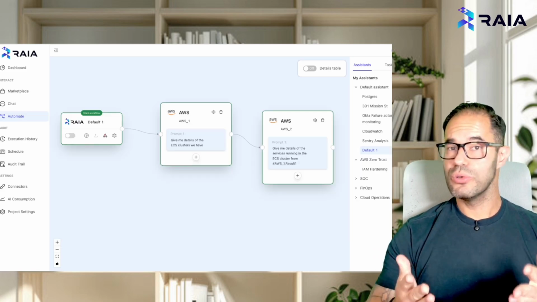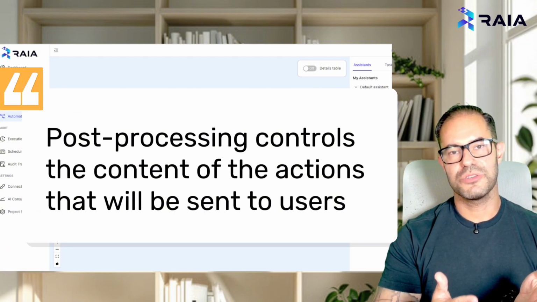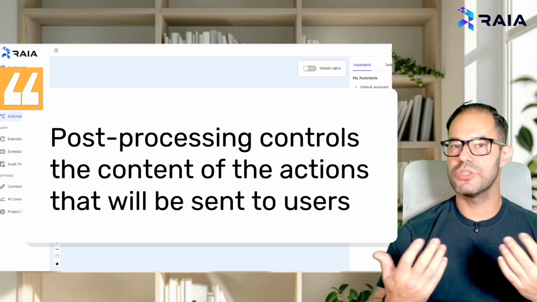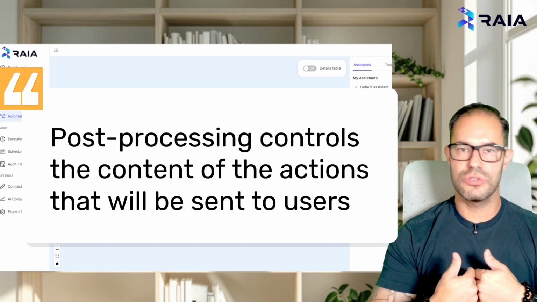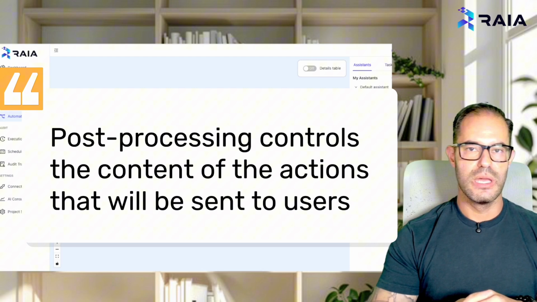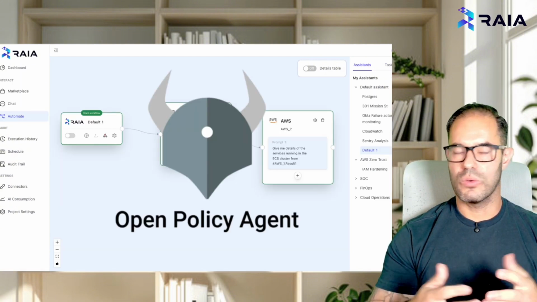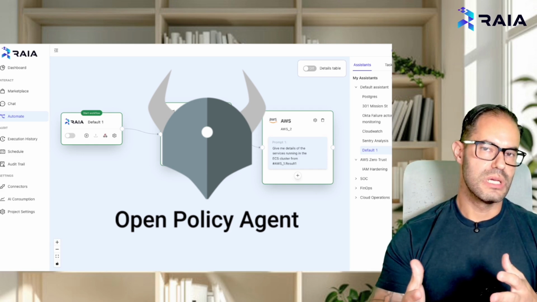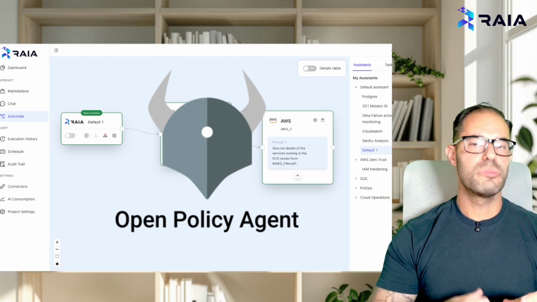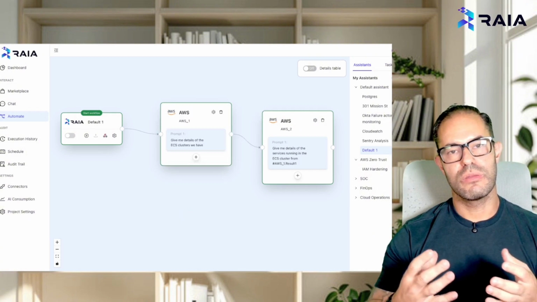And the second one, the post-processing, is, let's say your agent accesses the underlying systems, performs specific actions, but when it returns the result, you want to make sure that no secrets are returned, or no information that it should not talk about is returned to your end users. So that's where we break into pre and post-processing. And to enable you to do that at scale, we've integrated with OPA, the Open Policy Agent. OPA basically enables you to build detailed rules and store these policies as code in Git, and you can integrate that Git pipeline with Raia.